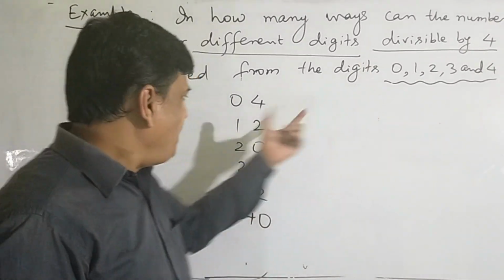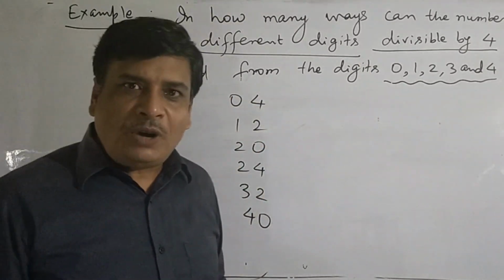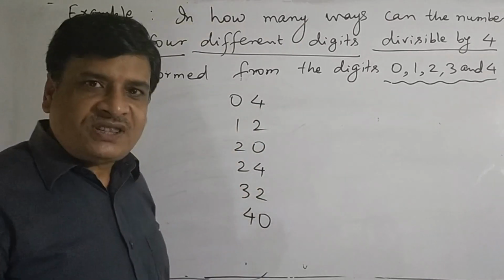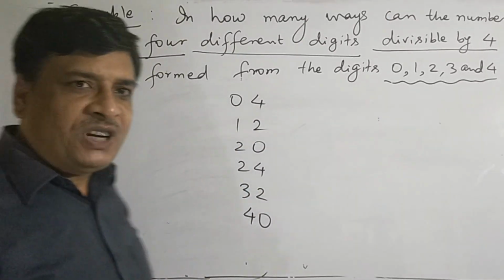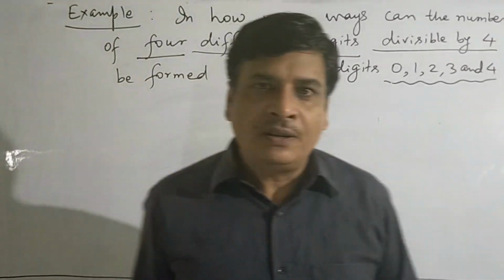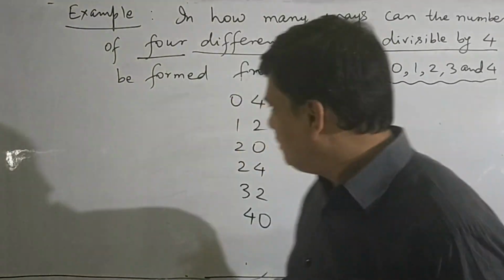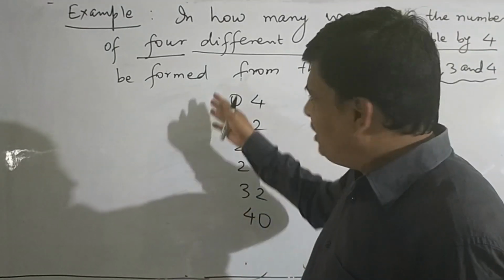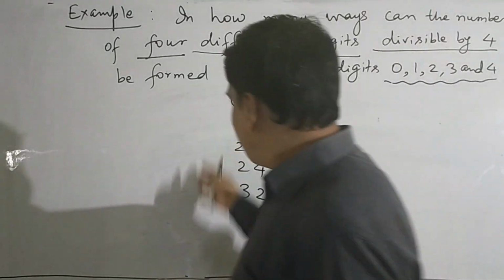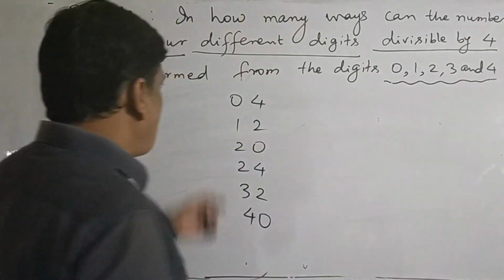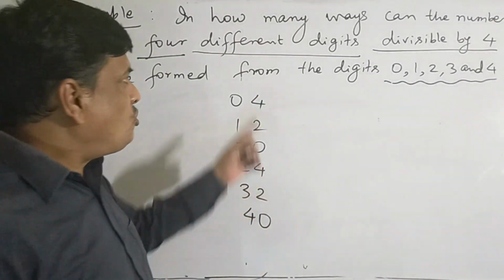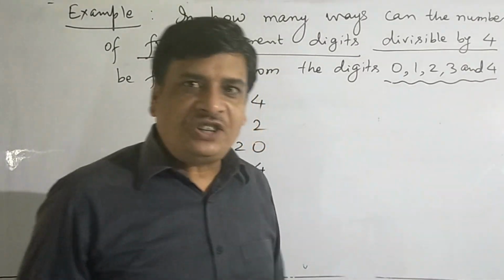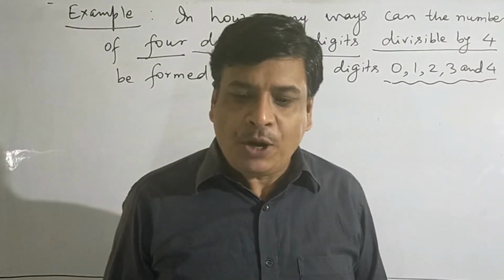From them, we can select such two digits. When these two places are filled up by these numbers, whatever be the numbers at the 100 place and 1000 place, all numbers will be divisible by 4. We can check. So how many cases do we have in counting the numbers divisible by 4 formed from the digits 0, 1, 2, 3 and 4?